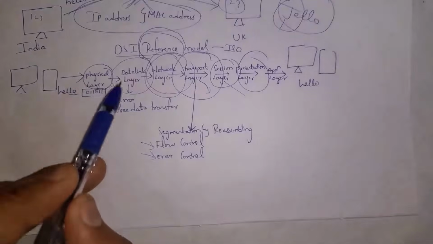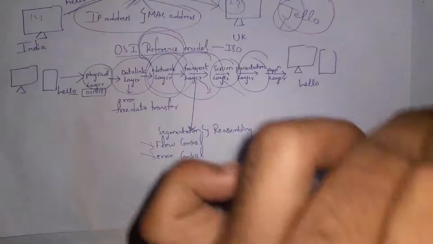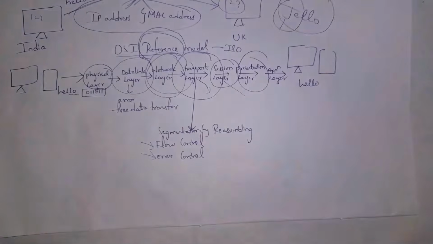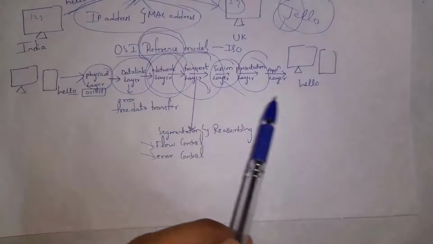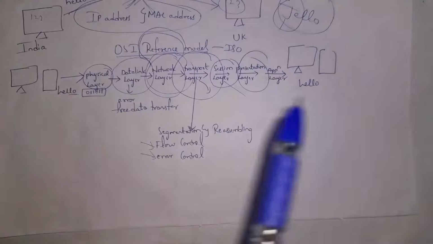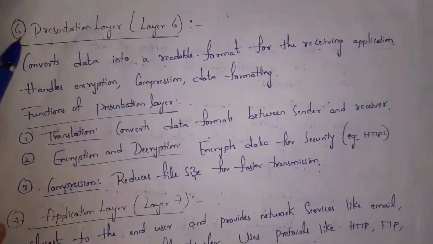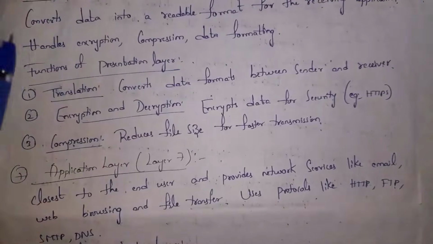Normally, physical layer will convert our data into zeros and ones. But again after reaching destination, this person must read hello message. So presentation layer will convert our data into readable format. That is, it will convert zeros and ones into text. Presentation layer converts our data into readable format, and then presentation layer also provides security. These are functions of presentation layer.